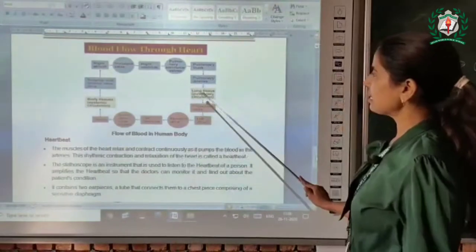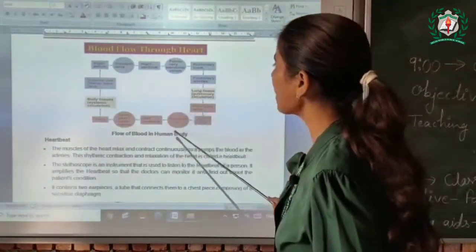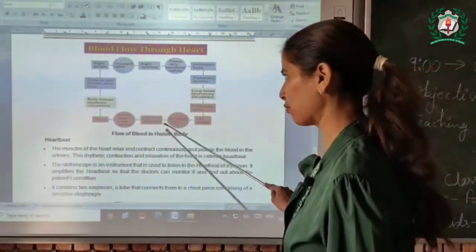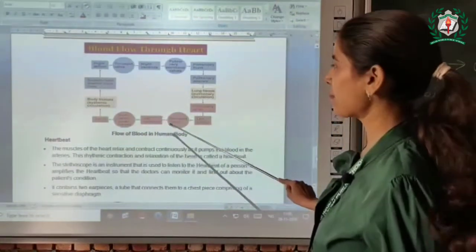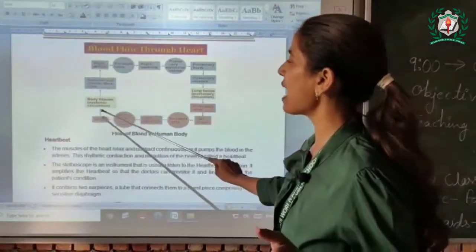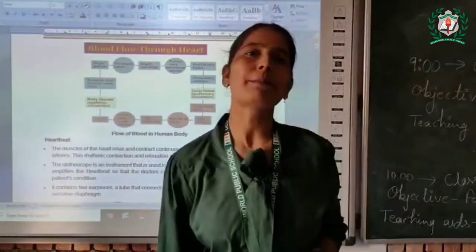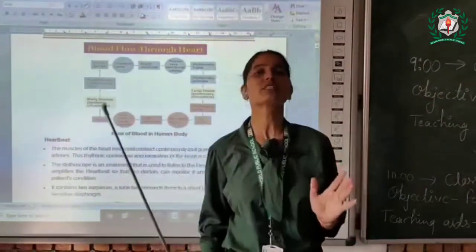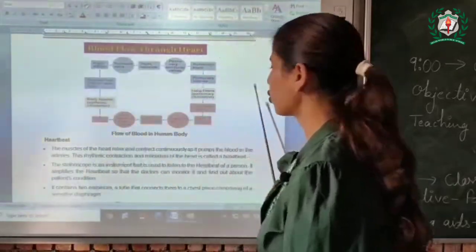So blood is brought to the left atrium. Then the bicuspid valve opens and the blood is supplied to the left ventricle. From the left ventricle it is supplied through the aortic semilunar valve to the aorta, and then to all parts of our body. This is how blood flows in our body, and this process goes on.